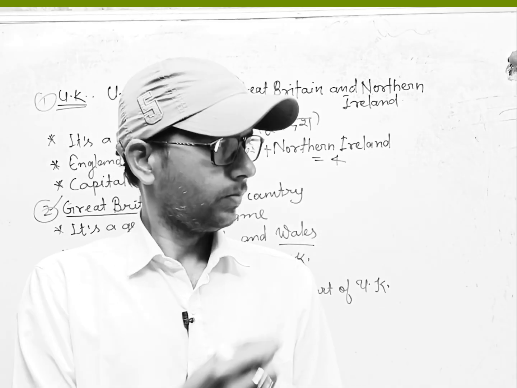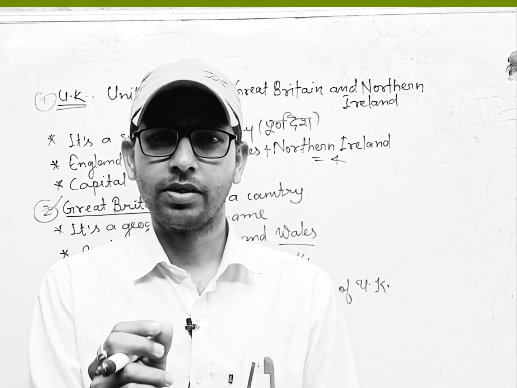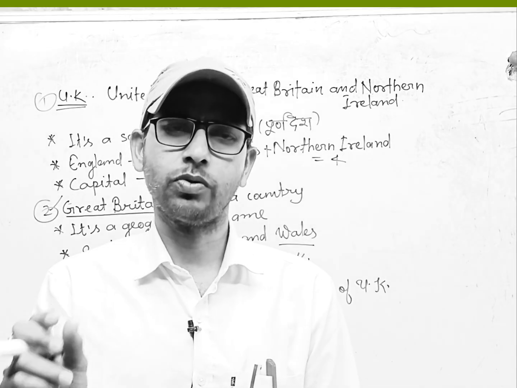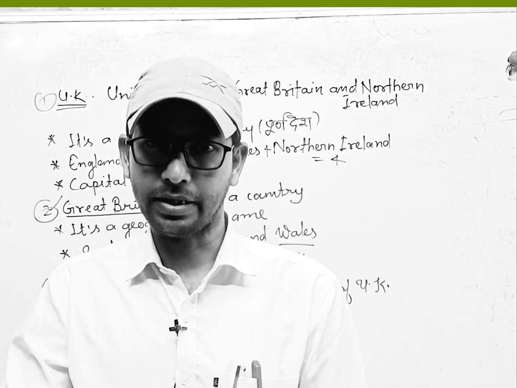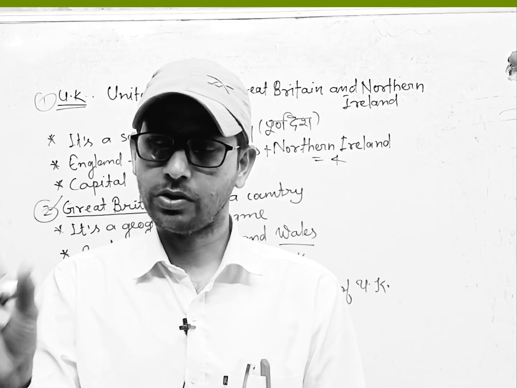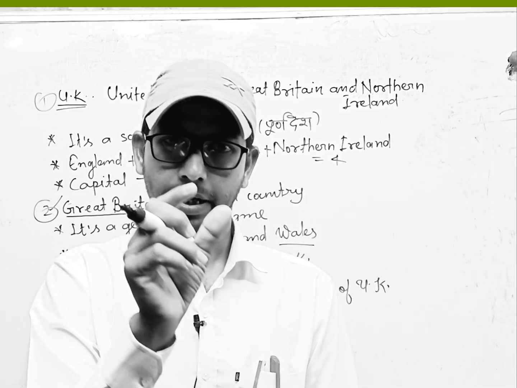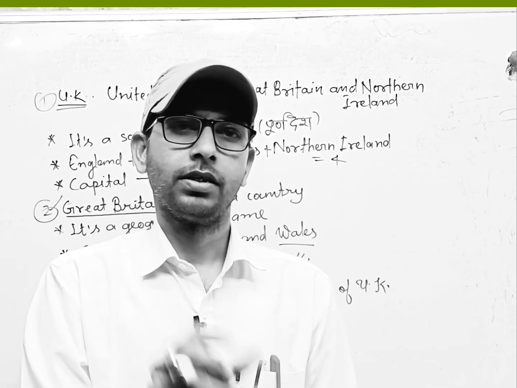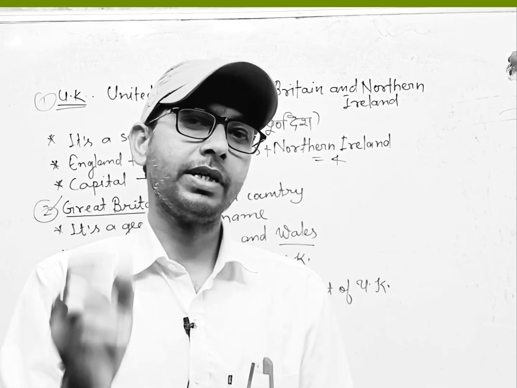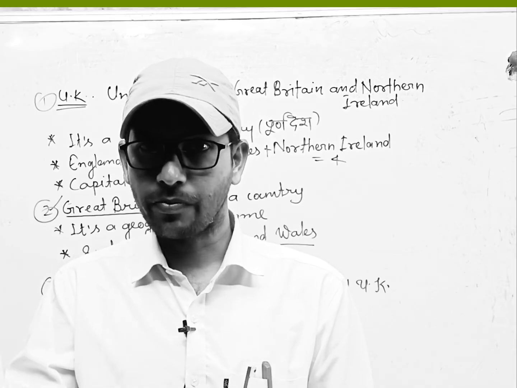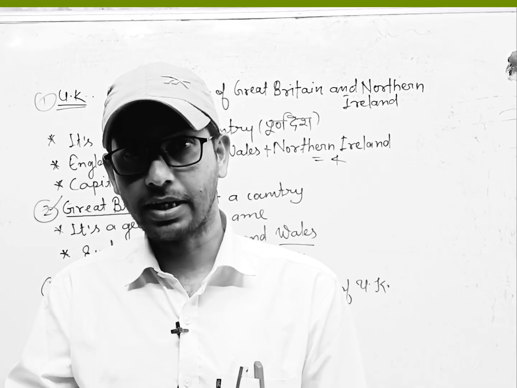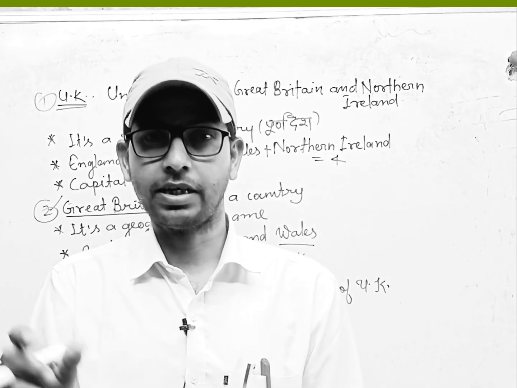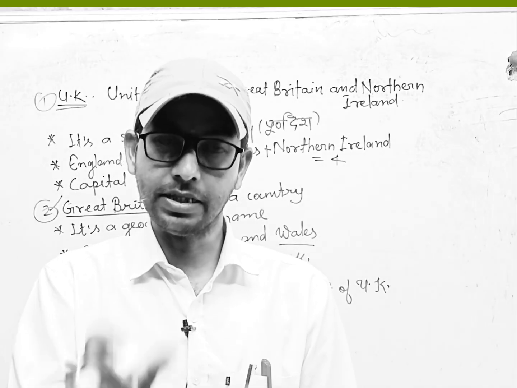Okay, now in short, in conclusion, UK is a sovereign country whose capital is London. It has four parts. Great Britain is a geographical name. It has three parts. And England is a state of UK, and its capital is London.